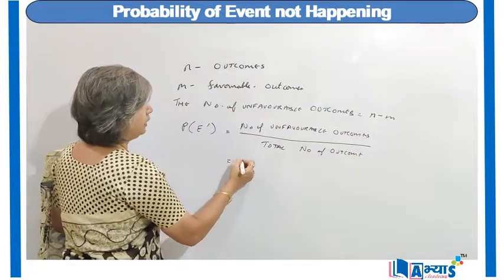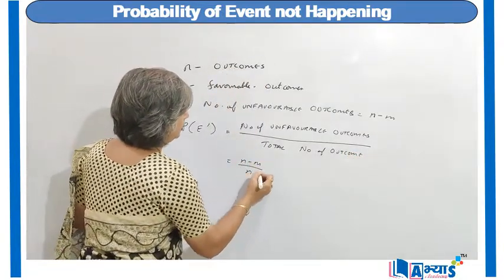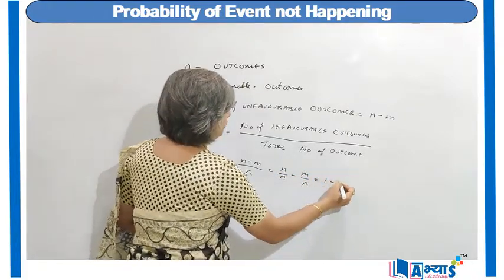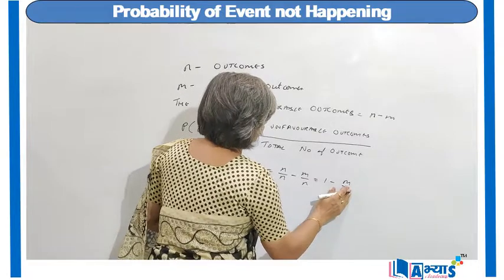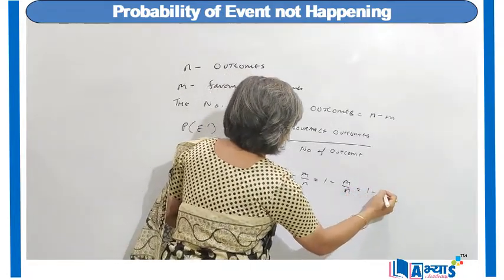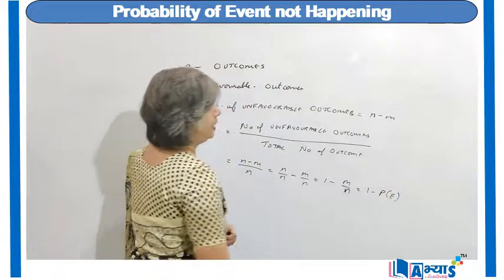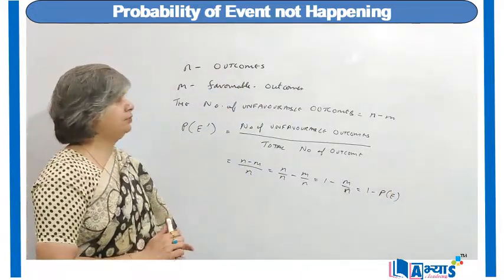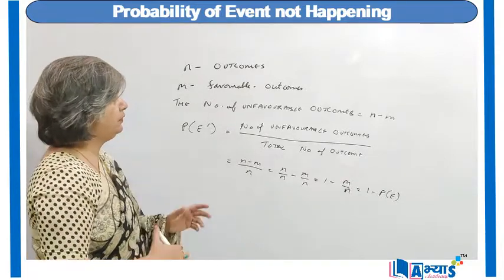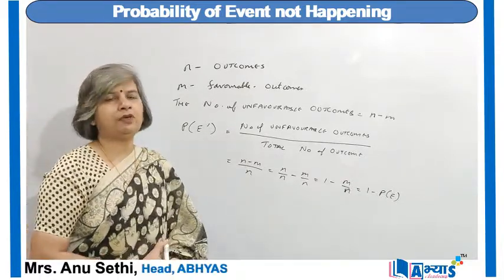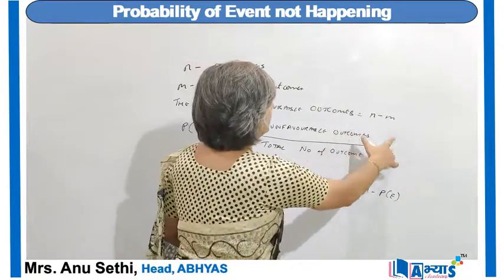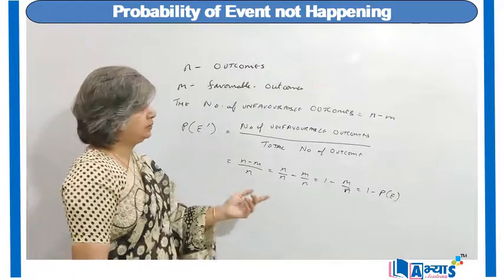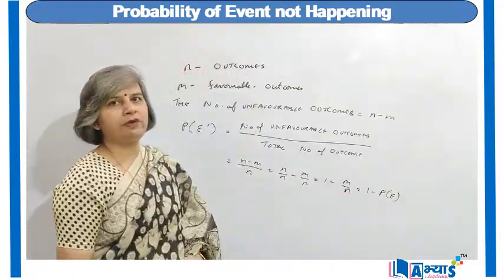So it is equal to n minus m upon n, or we can say n upon n minus m upon n, or 1 minus m upon n, which is equal to 1 minus probability of event happening. So if we want to find the probability of event not happening, we should know the number of unfavorable outcomes, and we have found it to be n minus m, and on solving I got that probability of event not happening is equal to 1 minus the probability of event happening.